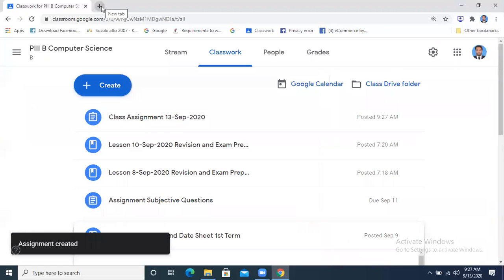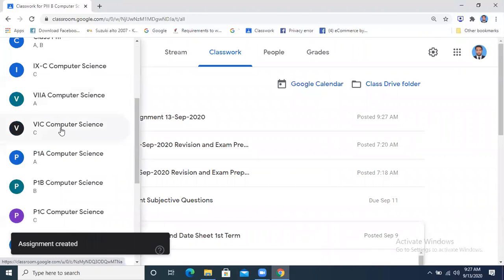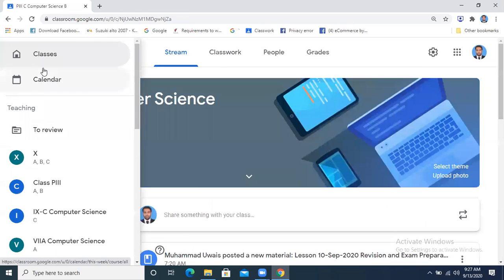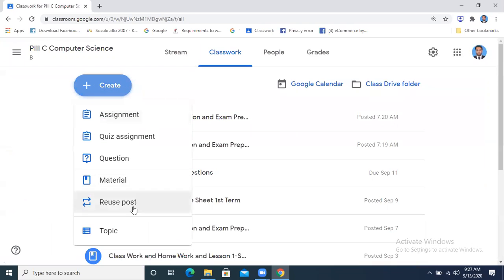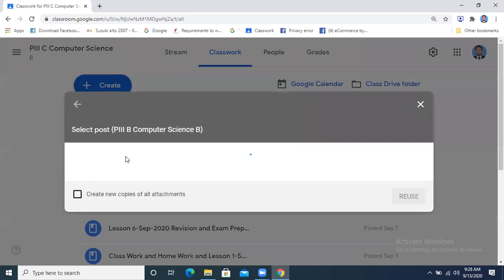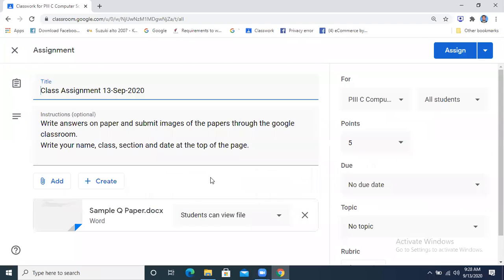Can anyone check in the Google Classroom and tell me whether you are able to see this or not? Just tell me right now by raising the hand. P3C will also be able to use it. Let me mention it for P3B, P3C as well. Okay, raise the hand. All the students should check and raise the hand.